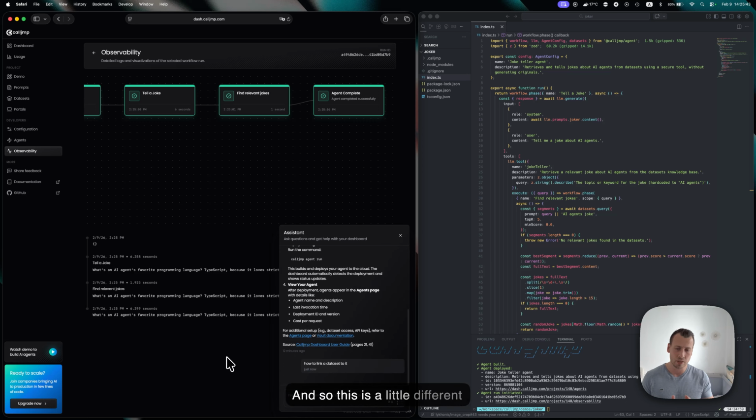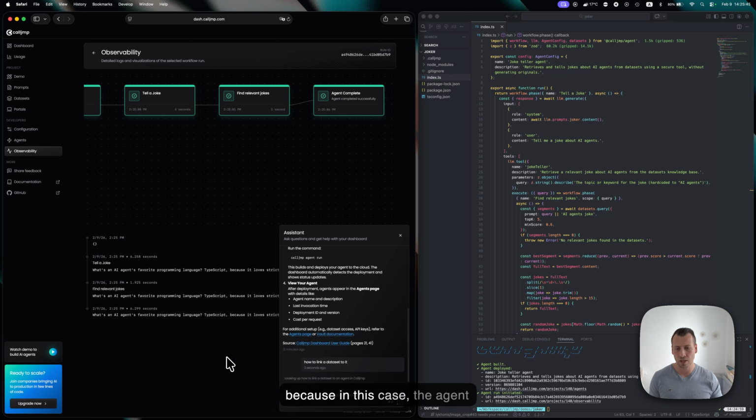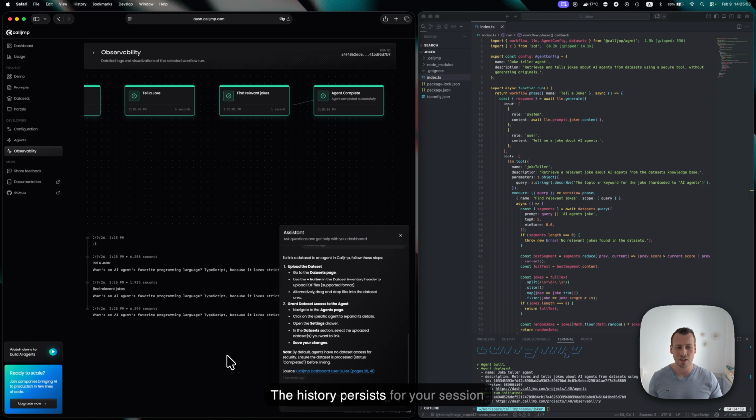This is a little different because in this case, the agent is actually alive, meaning that the instance in the cloud is there. You continue having conversations, and the history persists for your session in a sort of short-term memory state. Obviously, if the session is over, which is roughly a couple hours of inactivity, the whole history is gone and the instance is destroyed, so you will get an empty session. This uses our web SDK.